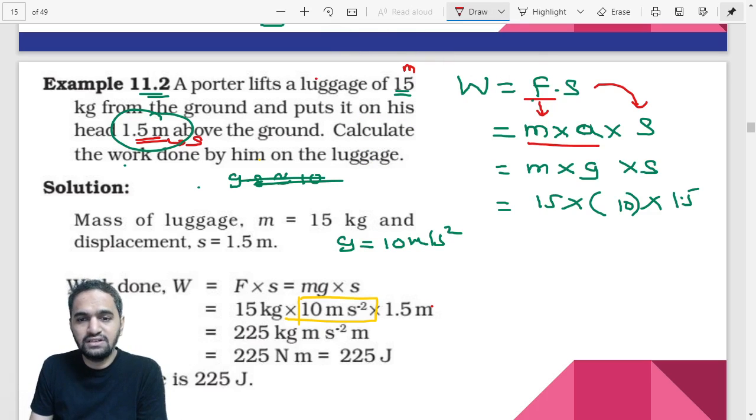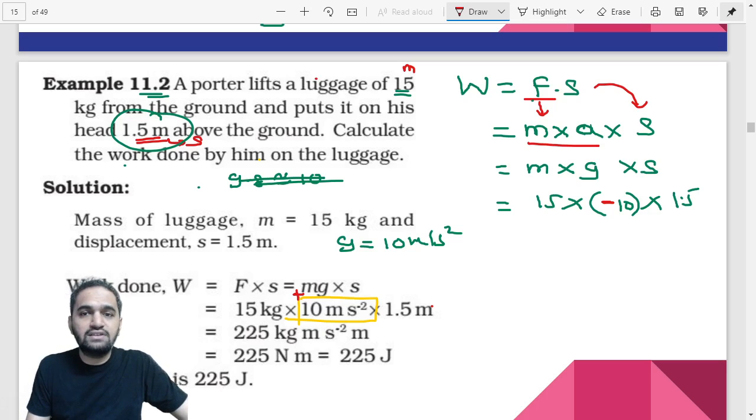In the book, they have taken it directly positive, but it cannot be taken positive. It has to be taken negative. Why? Because the object was taken from the ground, so the gravitational force is downward. The object you are moving up, so the value of g should be taken negative.